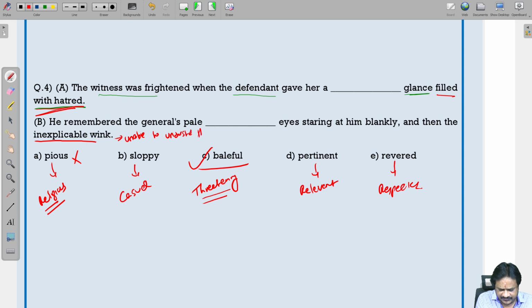That is nothing but inexplicable wink. He remembered the general's pale. All are negative senses. Pale is negative, staring at him blankly and then inexplicable wink. So here we use baleful. Baleful means threatening eyes. So baleful is the correct word in both sentences.